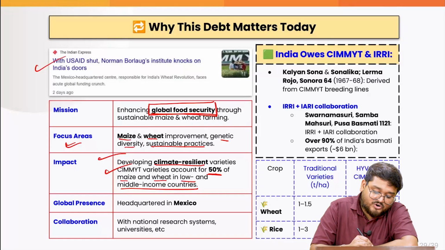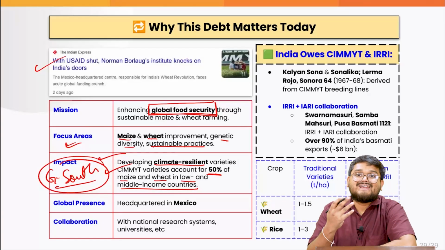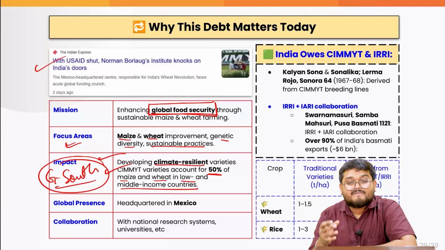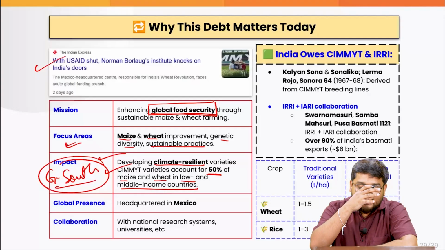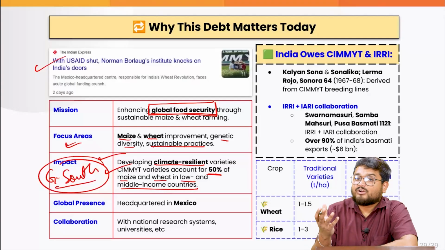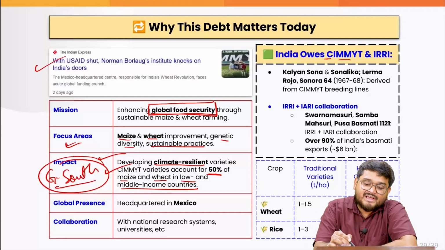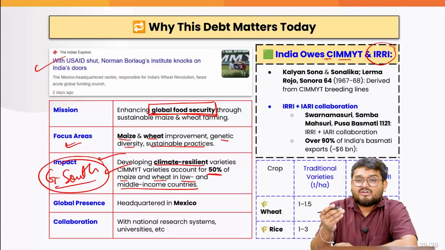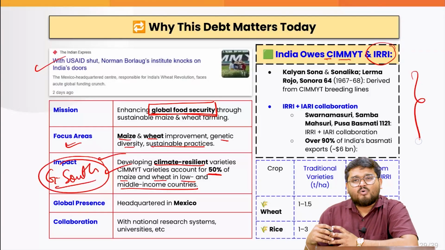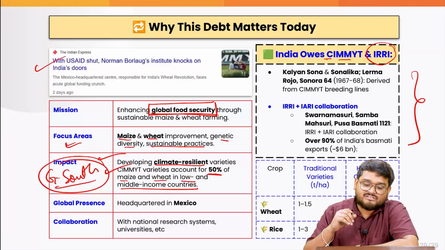That means these are the Global South countries, of which India is looking to become a leader, or a Vishwa Guru. So if India wants to do the same, India must help in this particular mission, because we cannot forget the role of CIMMYT and IRRI in so many varieties and so much output in this agricultural sector.